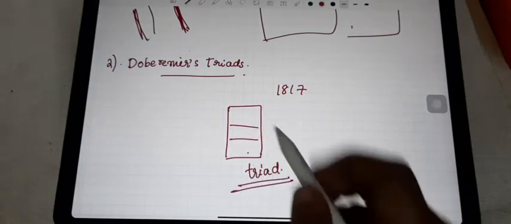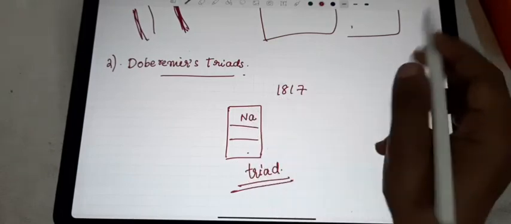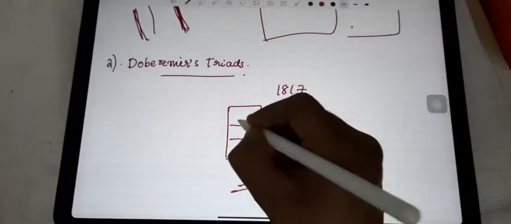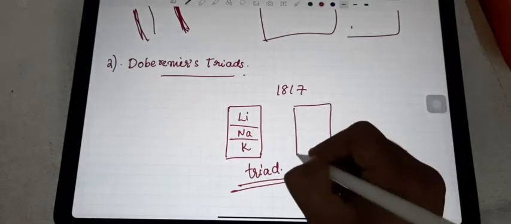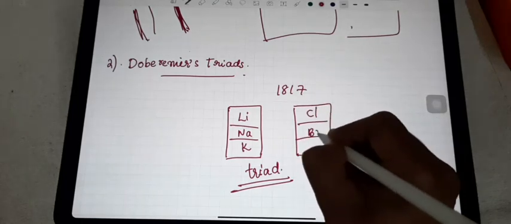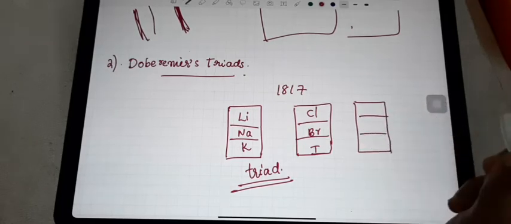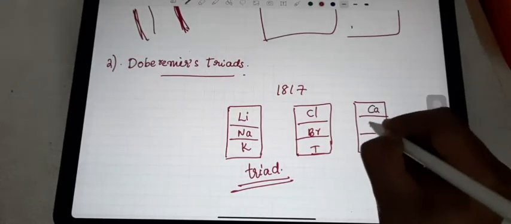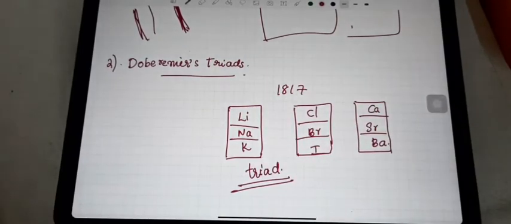because there are three elements only. I will write one example: lithium, sodium, potassium. That is one group: lithium, sodium, potassium. And another group I will arrange now: chlorine, bromine, iodine. One more group he discovered, he made it like a triad: calcium, strontium, barium. Only three groups were found by Dobereiner by arranging elements with similar properties.